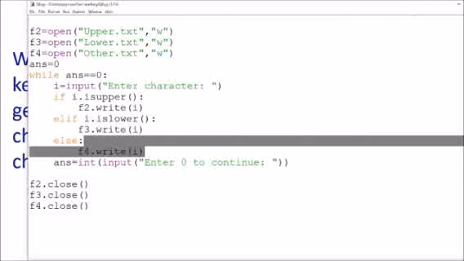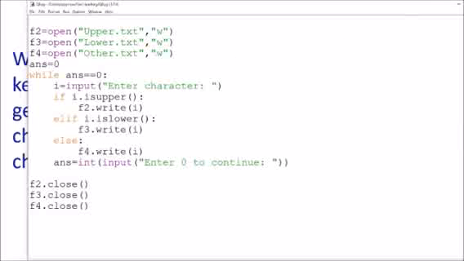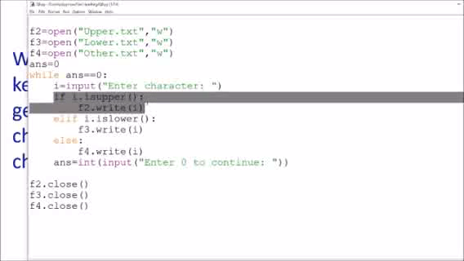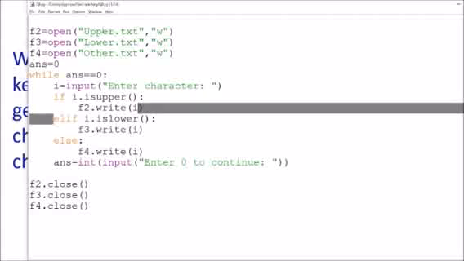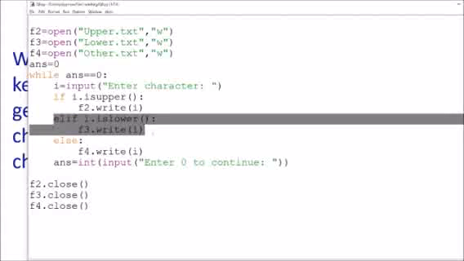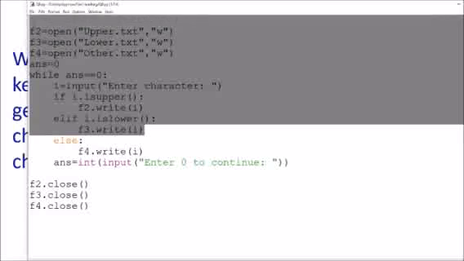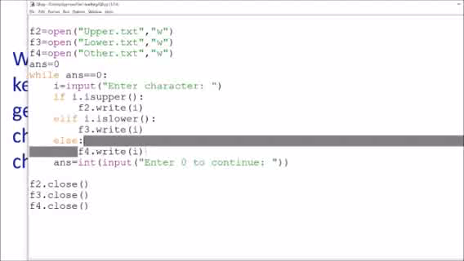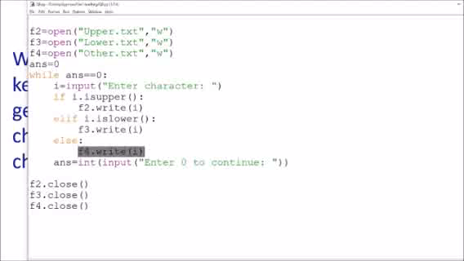I have opened the 3 files because no file is to be read. All 3 files should be written. ns is equal to 0 for an infinite loop. I is equal to input, enter character. So every time we enter a character, that will be stored in I. Then we will use an if condition. If I dot isupper, if it is an uppercase character, it will write in the upper file. For this, the file pointer is f2 dot write. If it is lower, it will write through the f3 pointer, in lower dot txt. If it is any other character, it will write in other. Enter 0 to continue is for the infinite loop, which I have explained to you several times.